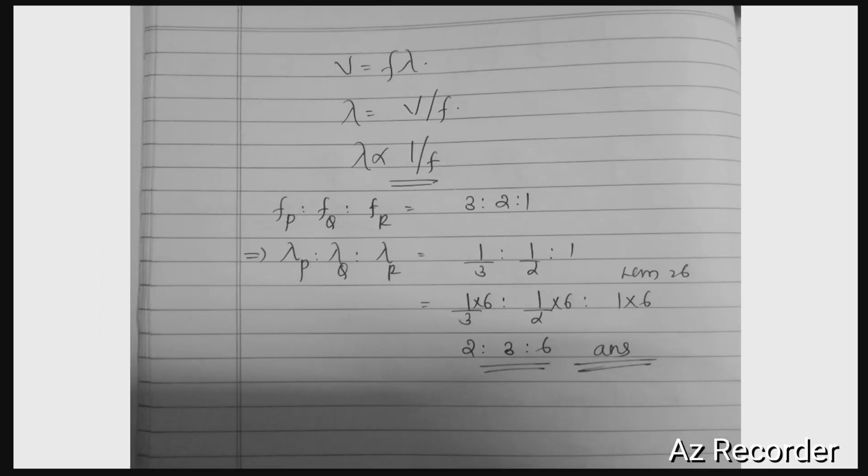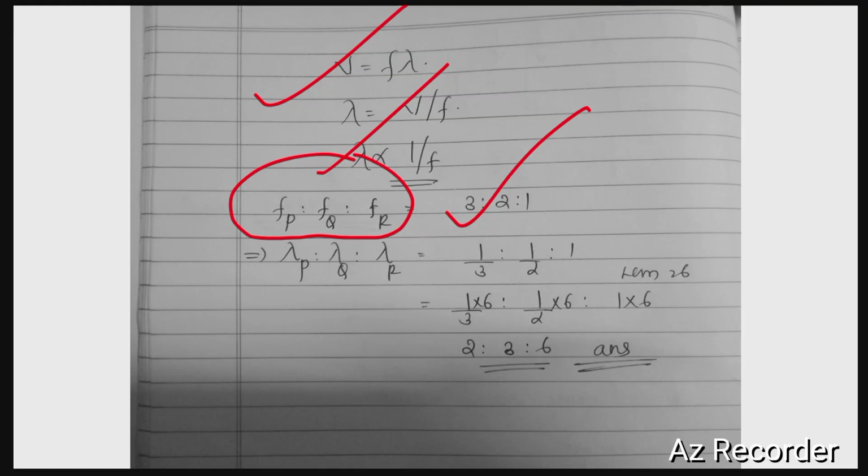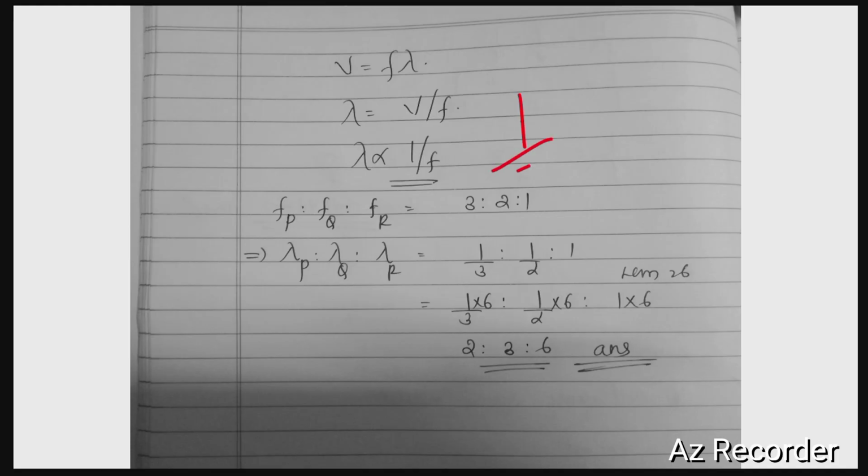We know that v = fλ, and lambda is inversely proportional to f. So the ratio of frequencies P : Q : R is 3 : 2 : 1. In order to calculate the wavelength, we just have to take the reciprocal of it. That is, the reciprocal of 3 is 1/3, the reciprocal of 2 is 1/2, and the reciprocal of 1 is 1.